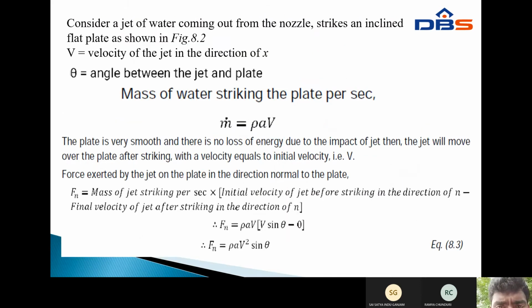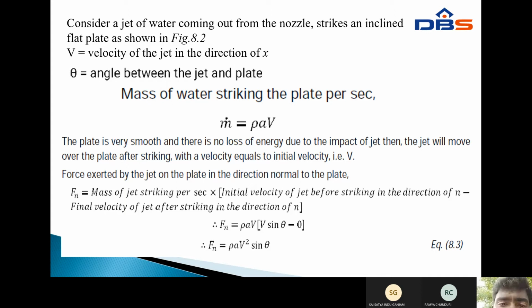Consider a jet of water coming out from the nozzle striking an inclined plate as shown in the figure. Here v equals the velocity of the jet in the direction of x, and theta equals the angle between the jet and the plate. The mass of water striking the plate per second equals rho a v. The plate is very smooth and there is no loss of energy due to the impact of the jet.